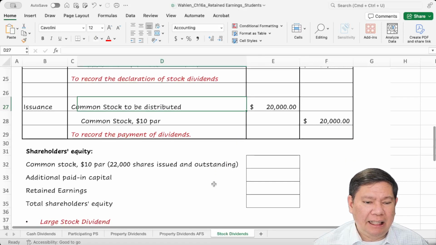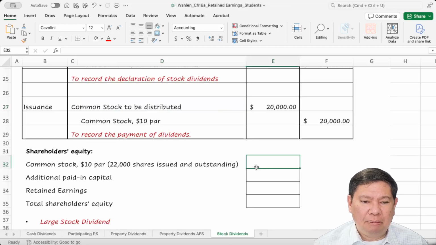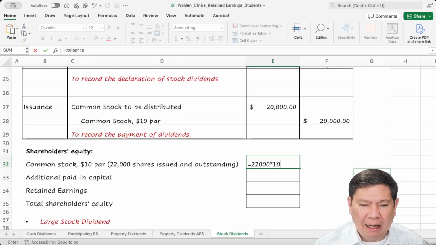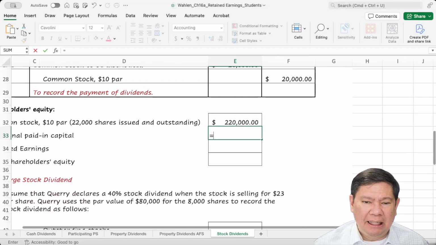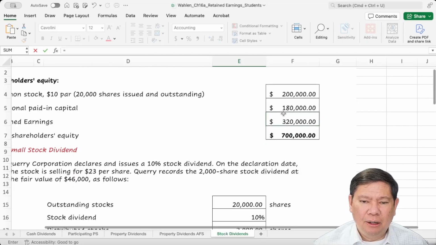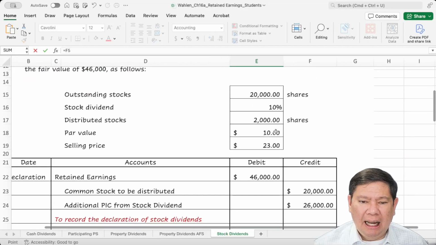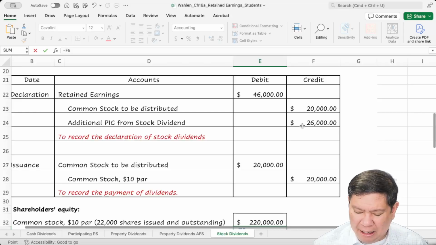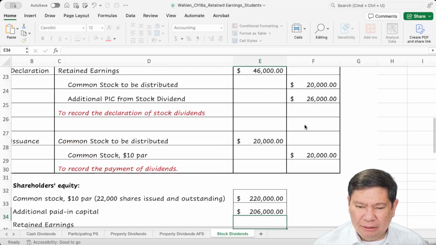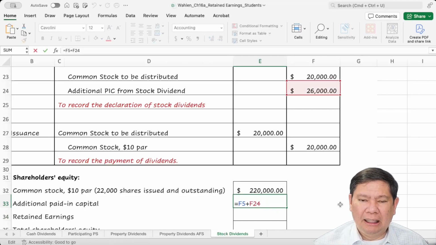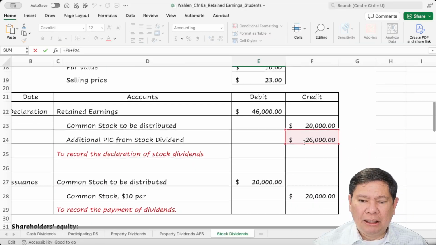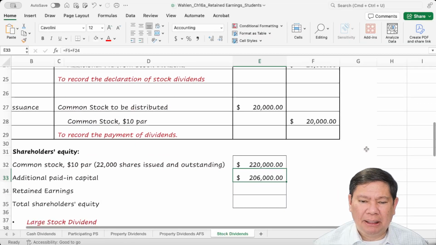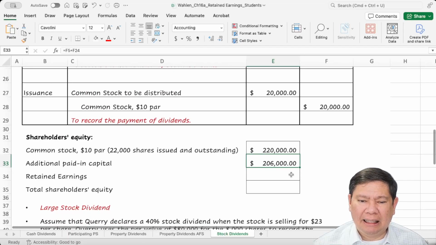Now let's take a look at the shareholders' equity. Now the company has 22,000 shares outstanding times $10, which is $220,000. Additional paid-in capital originally was $180,000, and then there is a new additional paid-in capital of $26,000. So the total is $206,000: 180 plus 26.